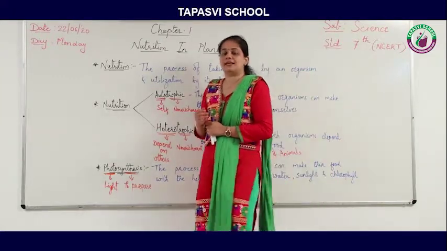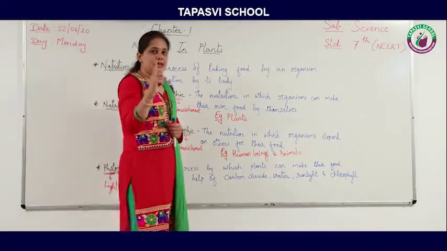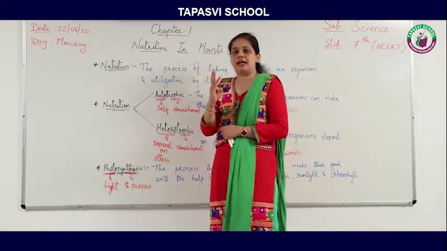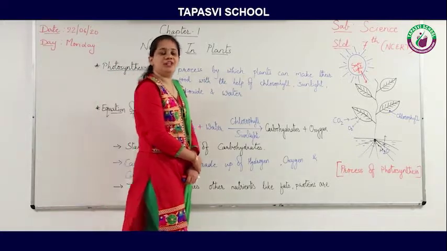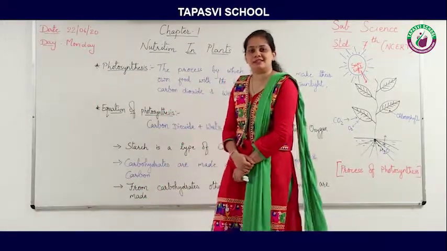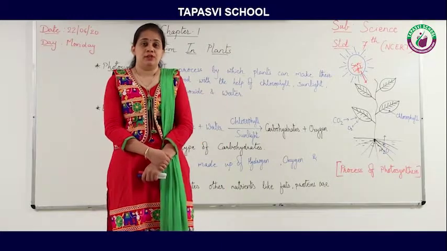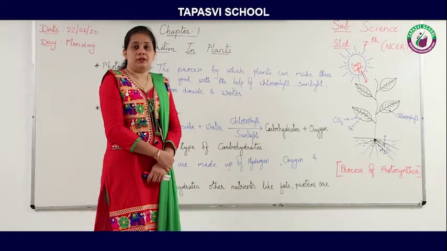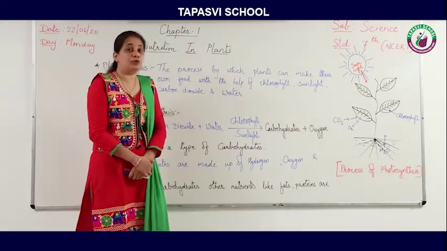Means plants can make their own food with the help of sunlight, chlorophyll, carbon dioxide and water. So as we know, photosynthesis is the process by which plants can make their own food. So how can plants make their own food? We know that plants have chlorophyll.